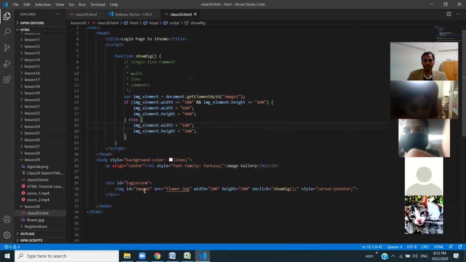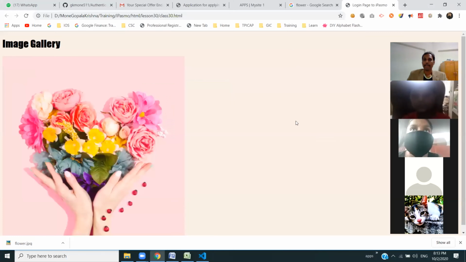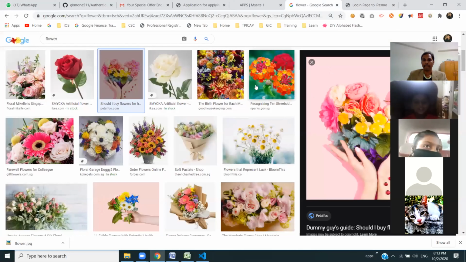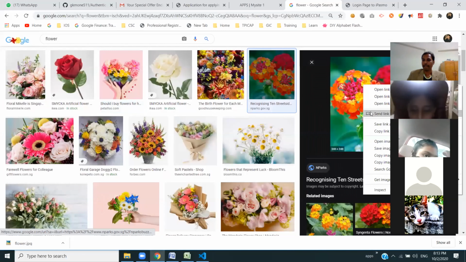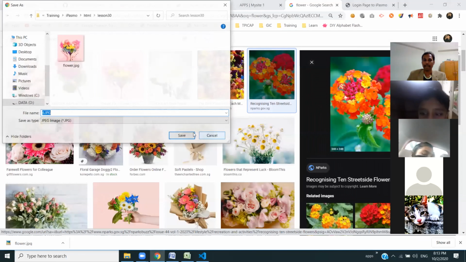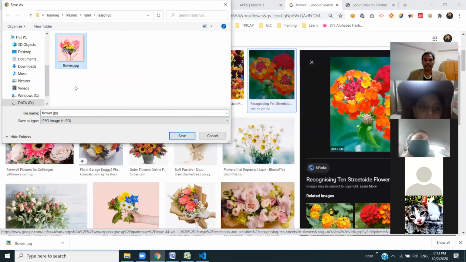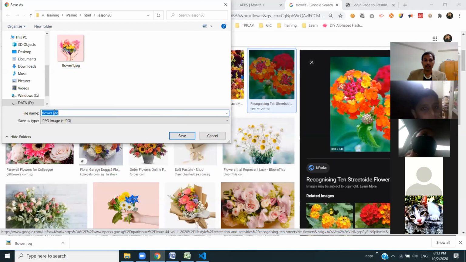Yes, so my question was, if we take the image, the information should come about the image, no? Can we make it so the information also comes if we click the image?